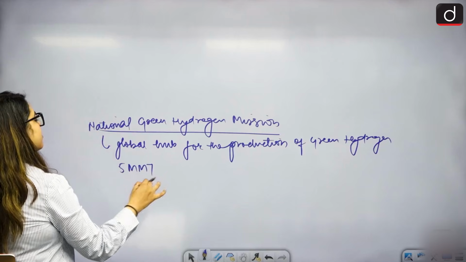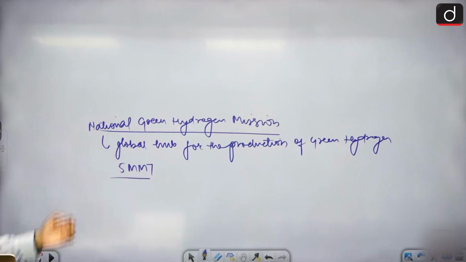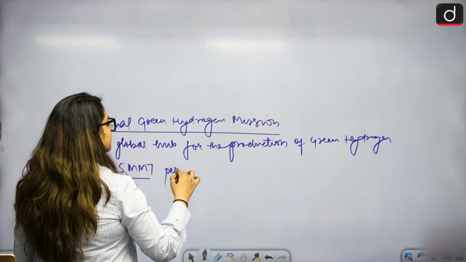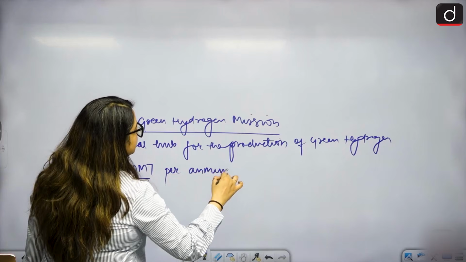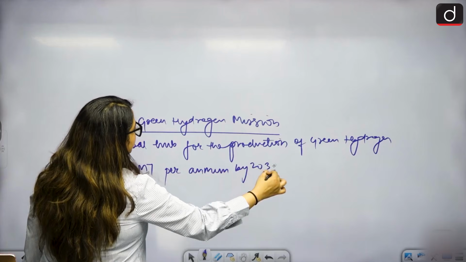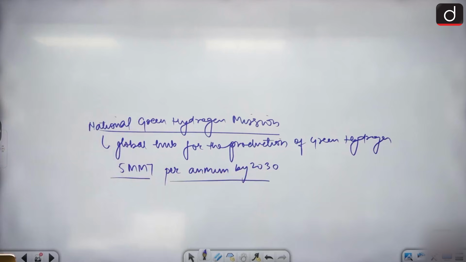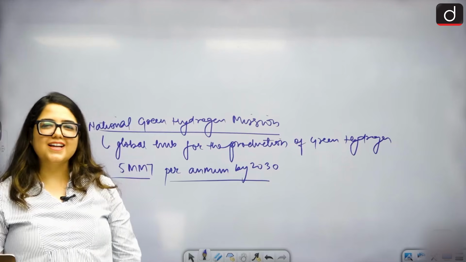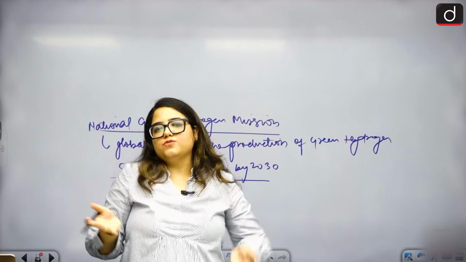Target is the production of 5 MMTs. What is MMT? Million metric ton per annum by 2030. This is not total, this is per annum. By 2030, we will be able to produce 5 MMT per annum and will be able to trade it off. That will give us carbon credit. Then we'll do development. Yes, good maths. This will give us carbon credits because we are producing hydrogen.